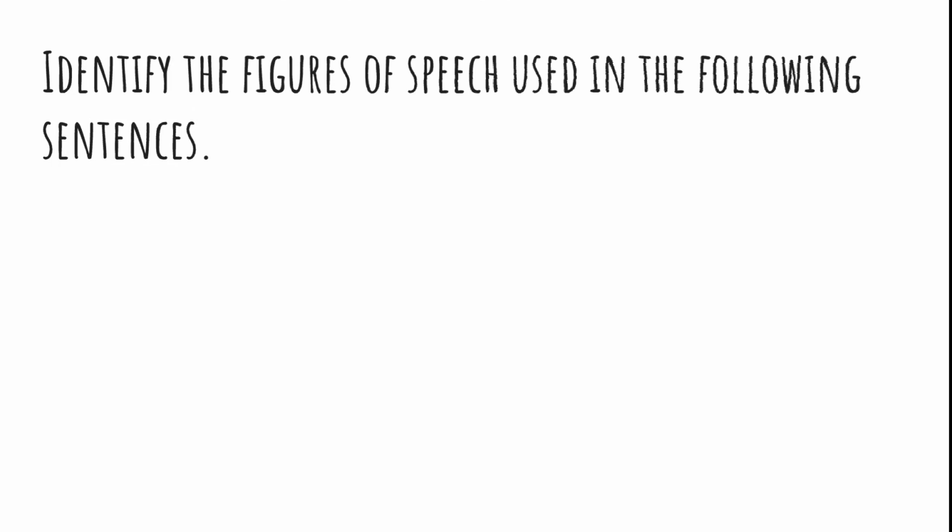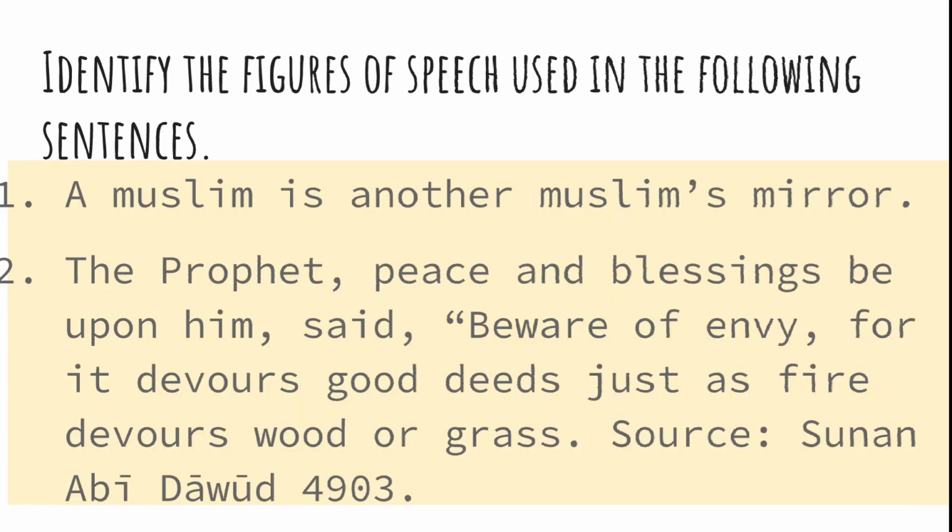Now we come to the exercise. Identify the figures of speech used in the following sentences. Let's look at the first sentence. A Muslim is another Muslim's mirror. This is a hadith. And what is it? We could have said a Muslim is like a mirror for another Muslim. So if we would have said like a mirror for another Muslim, that would have been a simile. But over here the comparison is made between a Muslim and a mirror without using the word like, as, or so. Therefore, it's a metaphor.